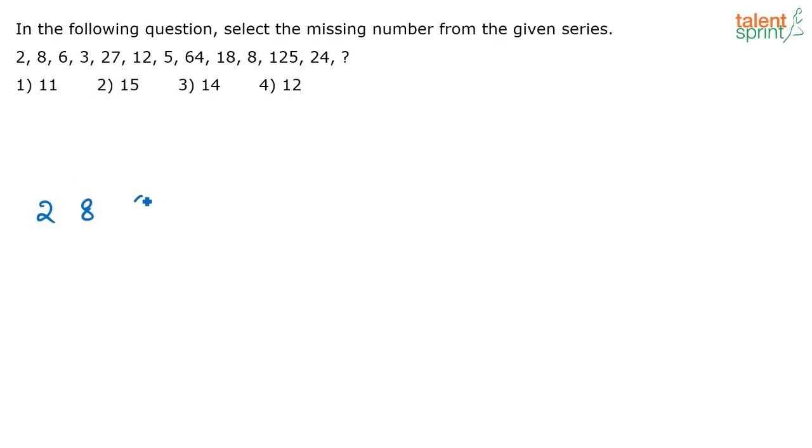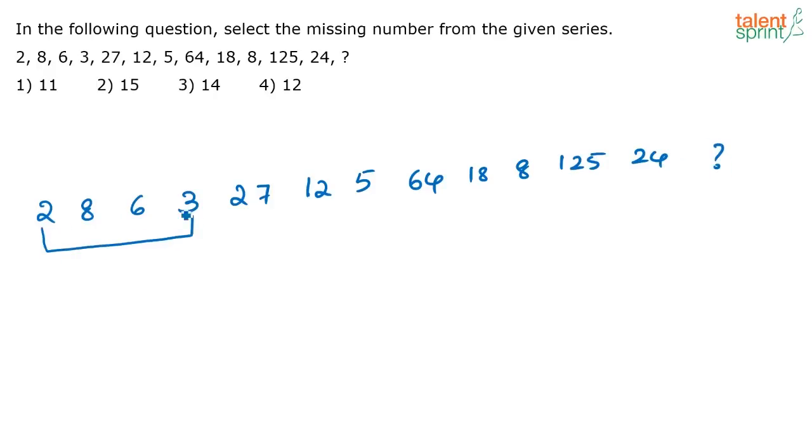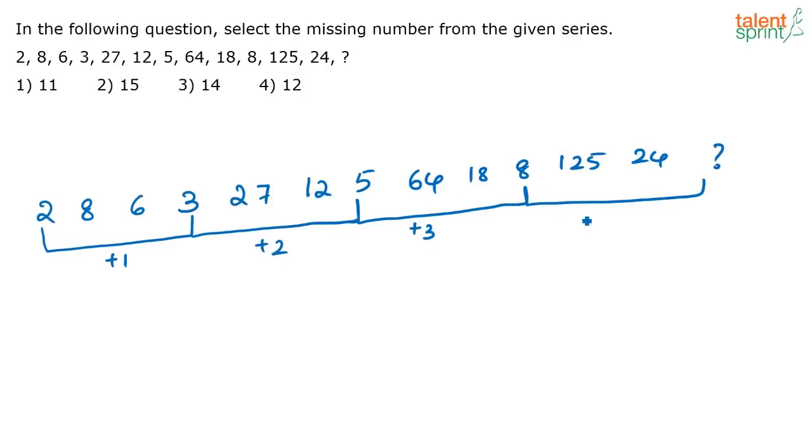If you see, 2 plus 1 is 3, and then 3 plus 2 is 5, then 5 plus 3 is 8. Basically I am omitting 2 numbers in between and it is following a pattern here. 8 plus 4, so this has to be 12.